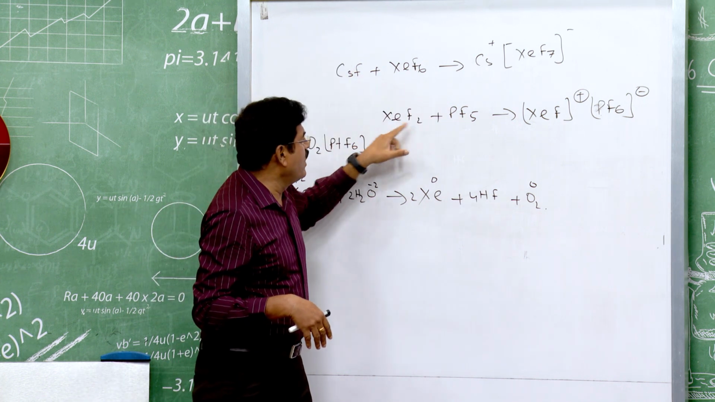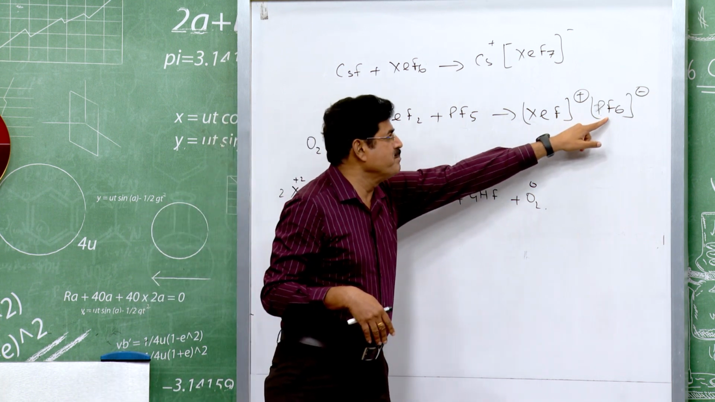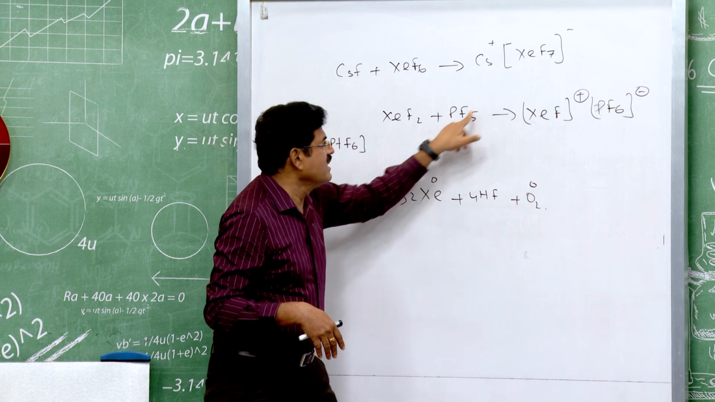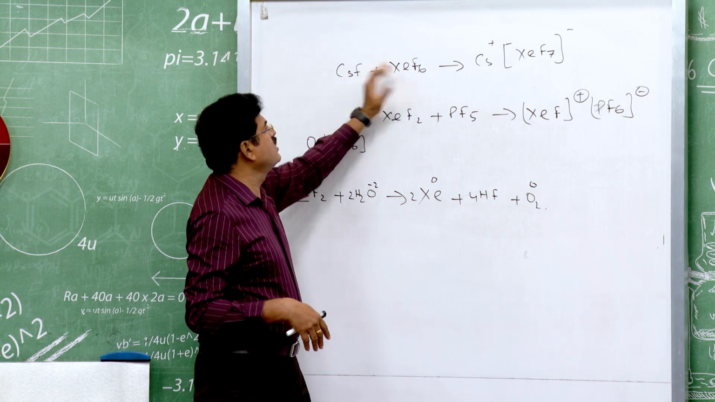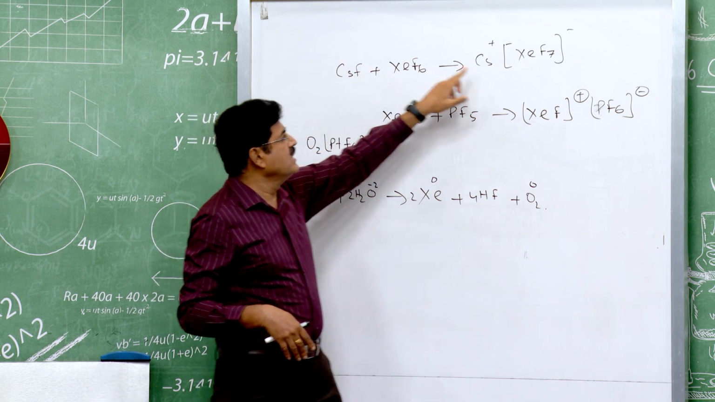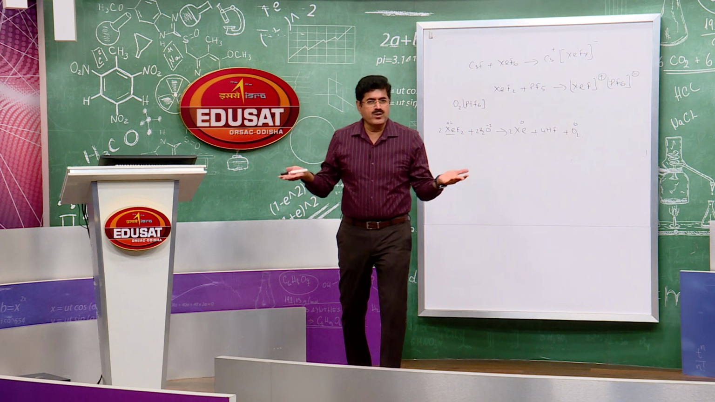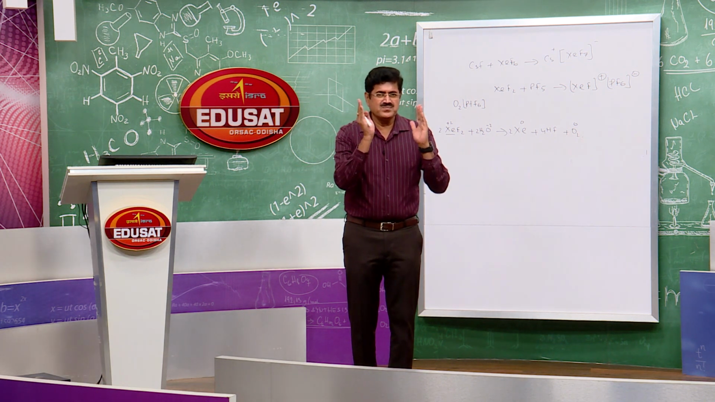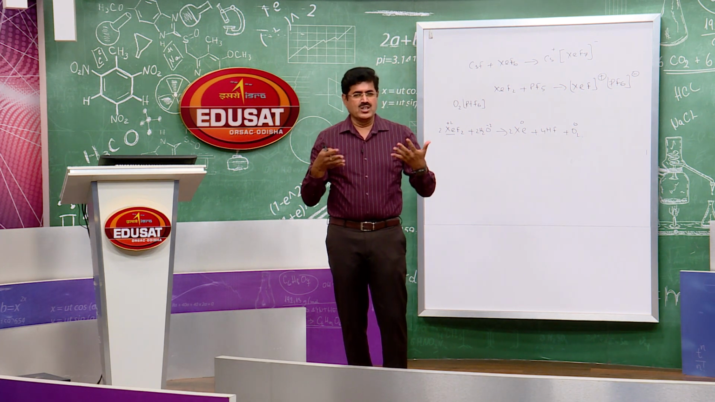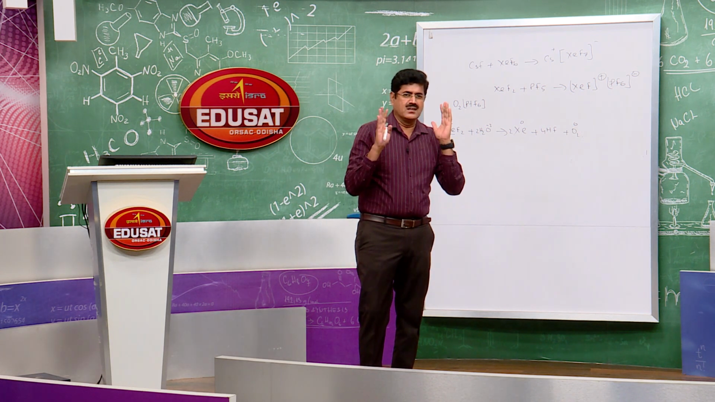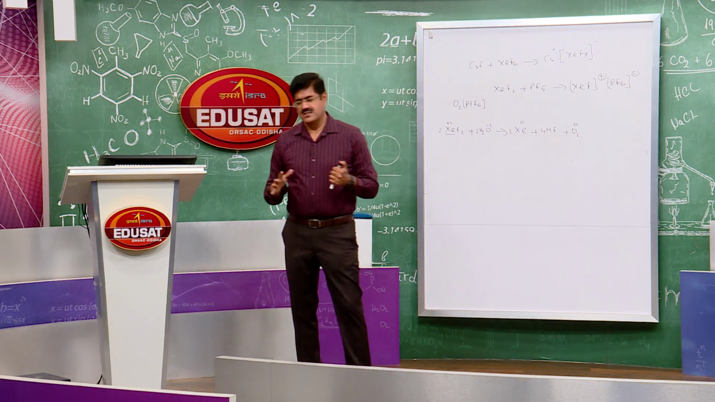But see, with PF5, XeF2 is the F minus donor. It donates F minus ion so that PF6 minus is formed. It was PF5, now it becomes PF6 minus. With cesium fluoride, XeF6 accepts F minus ion. It was XeF6, now it becomes XeF7 minus. So you have to remember this. With S block fluorides, the xenon fluorides are F minus acceptors, and with other fluorides like iodine pentafluoride and antimony pentafluoride, it is an F minus donor.